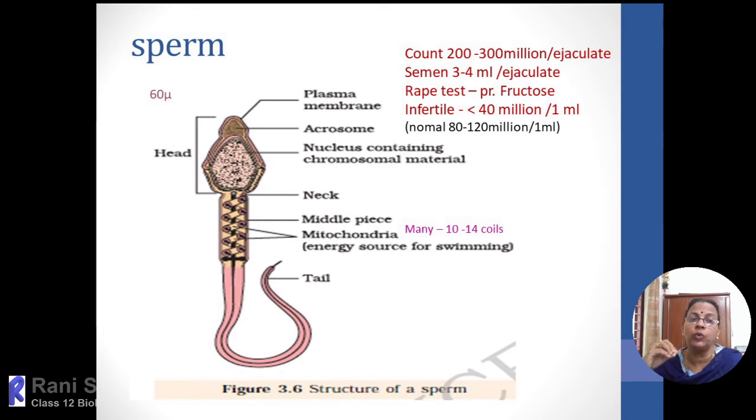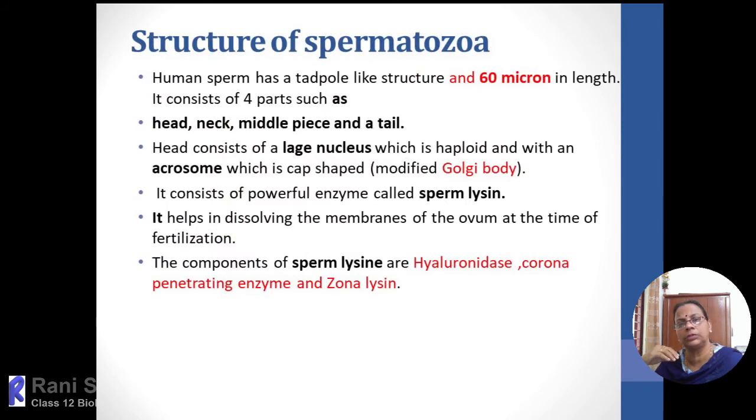Now when we move on to this figure, you can see the human sperm. It is having a tadpole shape, and it consists of 4 major parts, that is head, neck, middle piece, and a tail. The head consists of a large nucleus which consists of haploid set of chromosomes. That means as a result of meiosis, the diploid condition is reduced into haploid, so only 23 chromosomes will be there within the sperm. So that 23 chromosomes will be enclosed within the nucleus, and it is surrounded by a very thin layer of cytoplasm, a negligible amount of cytoplasm.